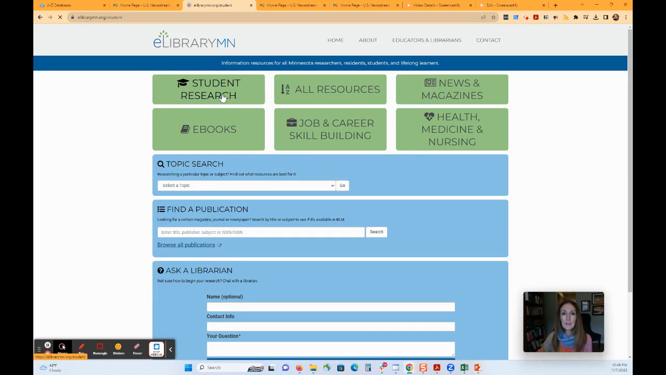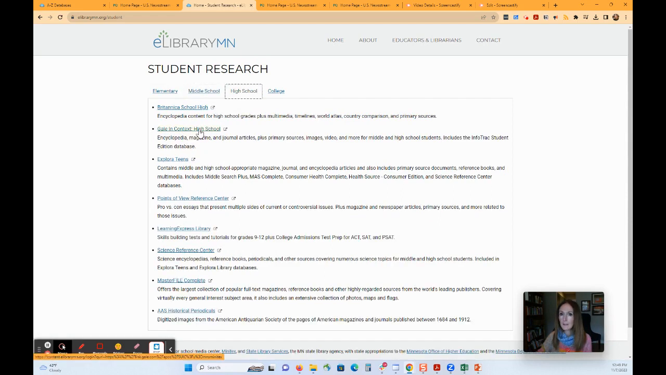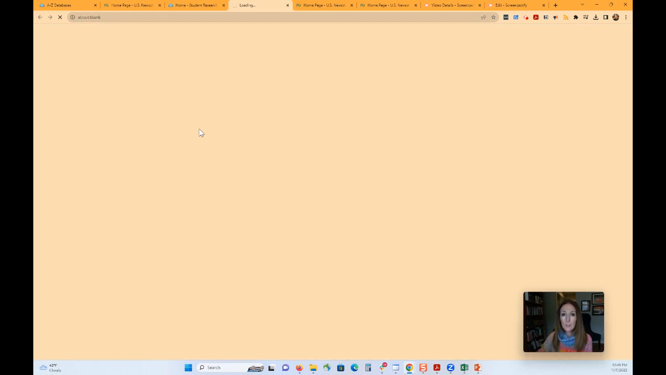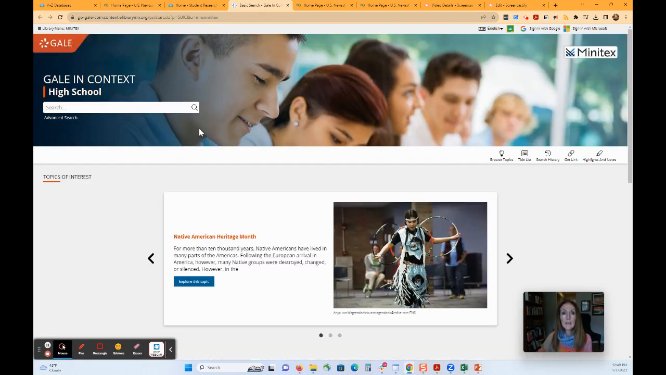So let's start at the student research area and go to middle school. You'll see Gale in Context middle school, and here you'll see Gale in Context high school. We'll just go into the high school version. They're very similar to each other. What you'll find here in the Gale databases is a bit of a one-stop shop for students. They can search for any topic, and it's going to get them quite the combination of results.